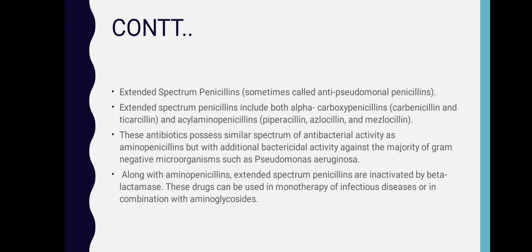These are not included in the book or in the Lippincott. These antibiotics possess a similar spectrum of antibacterial activity as aminopenicillins, but with additional bactericidal activity against the majority of gram-negative microorganisms such as Pseudomonas aeruginosa.